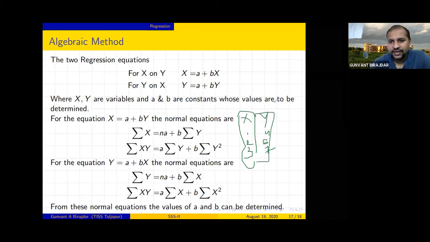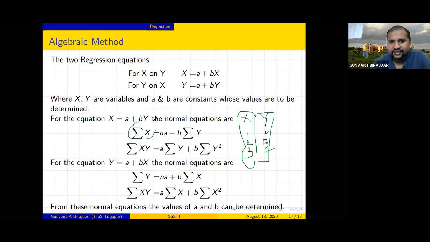If you have a set of data x and a set of data y, can you find summation x? Yes, I can find. Can I find summation y? Yes, I can do that. Can I find summation xy? Yes, I will add one more column as x into y. Can I find summation y square? Y is there, so I can find y square here. Now from these two equations, I can find summation x, summation y, summation xy, and summation y square.